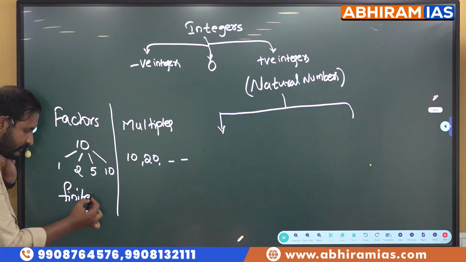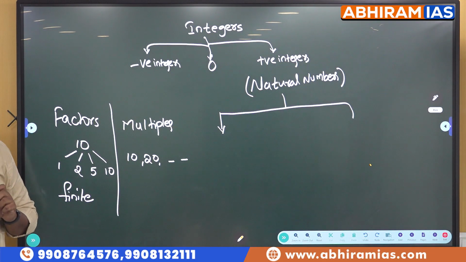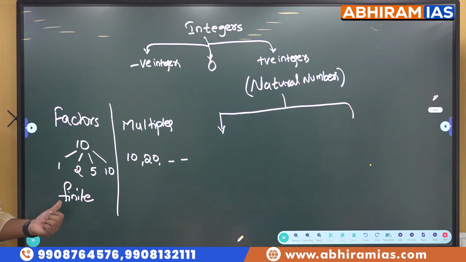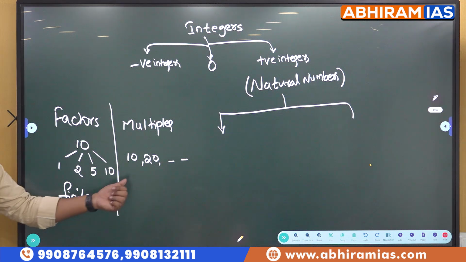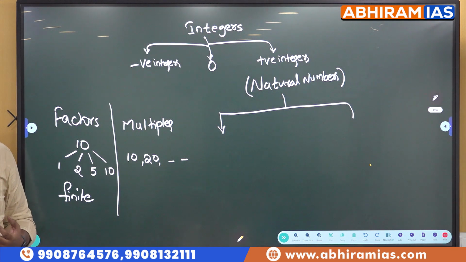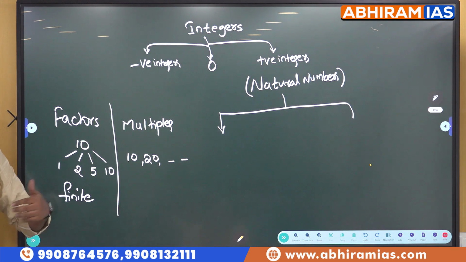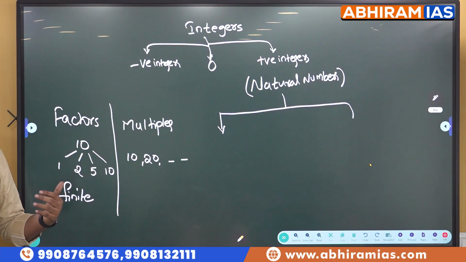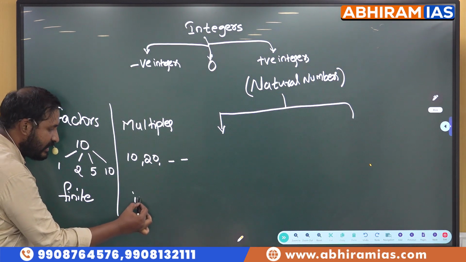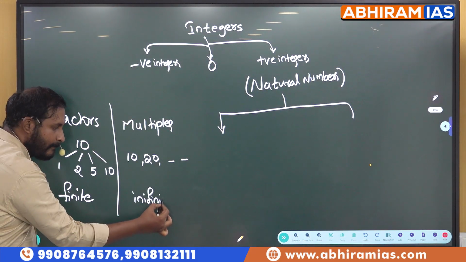Finite in number. Finite means countable. Factors are countable in number. When it comes to multiples, can we count multiples? No. So multiples will be infinite in number. Okay, factors are finite in number. When it comes to multiples, they are infinite in number.